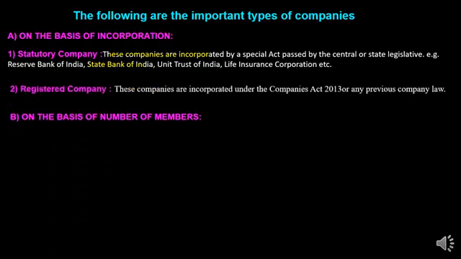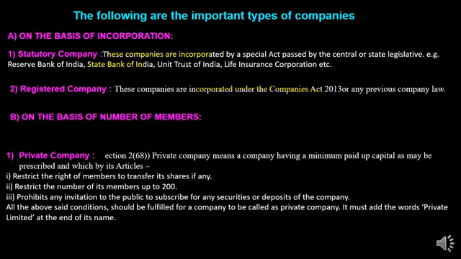Next is the registered company. So on the basis of incorporation, one is the statutory company, for which a special act is required, and another is a company incorporated under the Companies Act 2013. These are normally all the companies and banks that are registered under the Companies Act or the Banking Regulation Act. Next, on the basis of number of members, the private company.